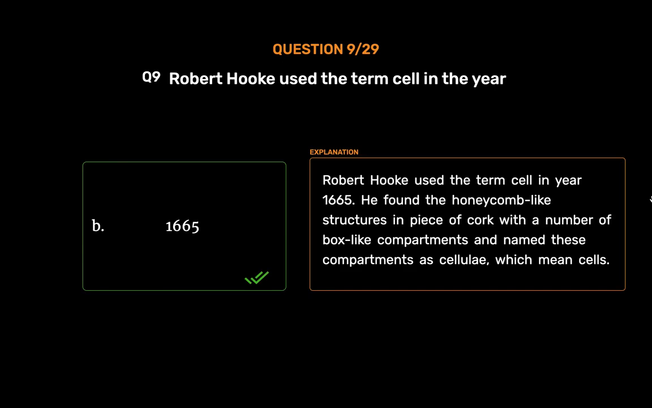1665. Robert Hooke used the term cell in the year 1665. He found honeycomb-like structures in a piece of cork with a number of box-like compartments and named these compartments cellulae, which means cells.